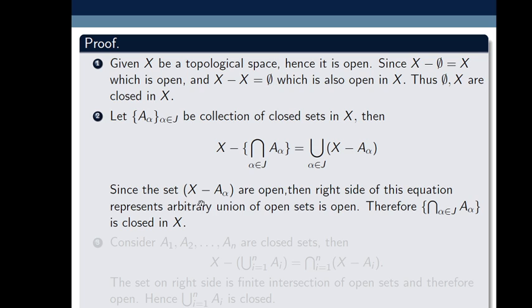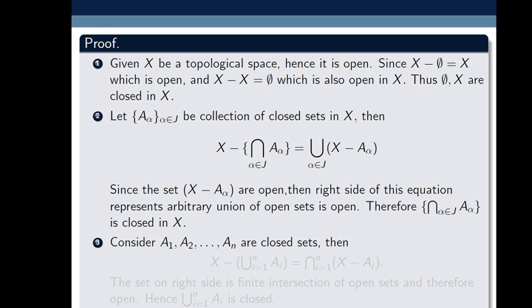So as the sets X minus A alpha are open, the right side of this equation represents an arbitrary union of open sets, which is open. Therefore the intersection of A alpha where alpha belongs to J is a closed set in X. So the second statement has been proven.